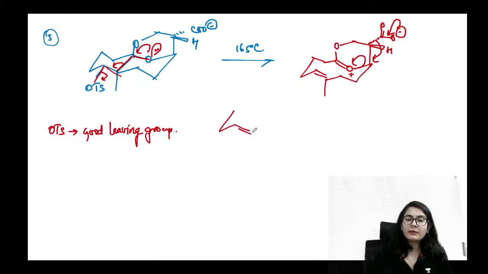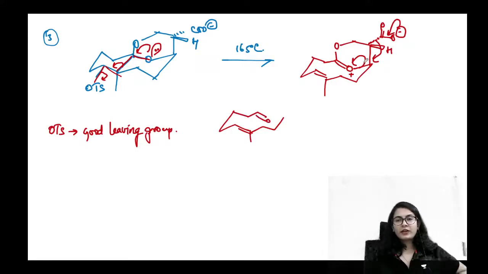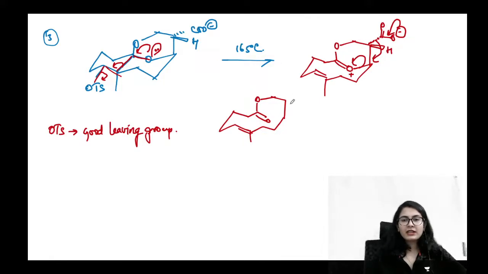So what will be left? All right, this bond has opened up already. See guys, I'm just roughly writing the molecule, obviously we will write it properly, okay? This is an internal double bond obtained, right?